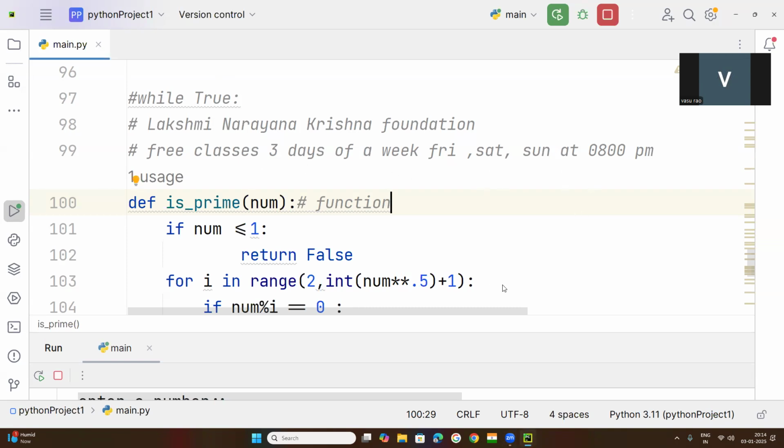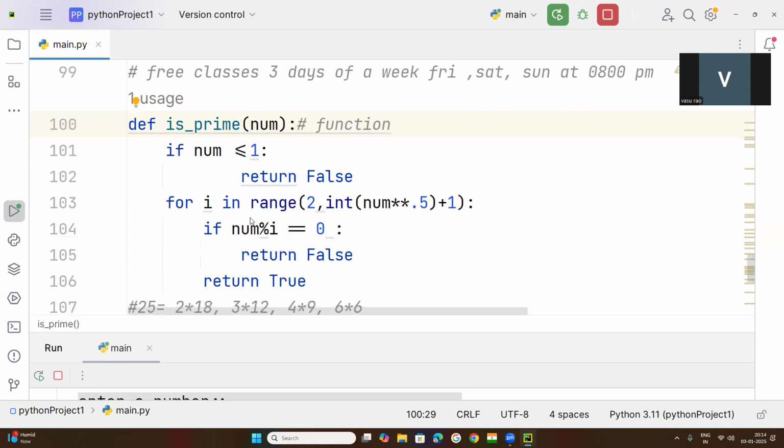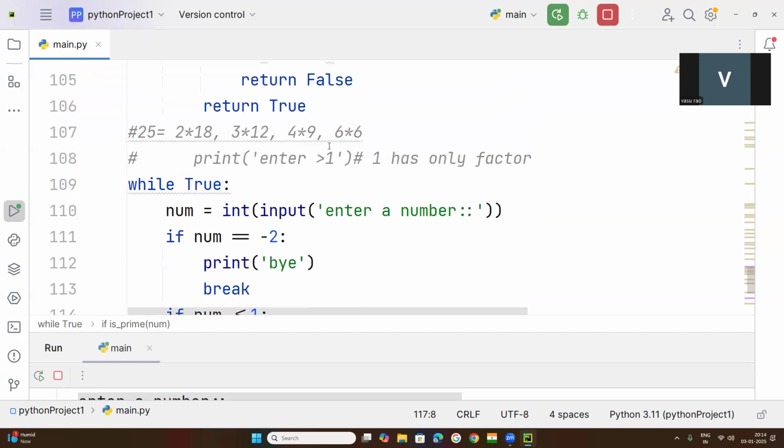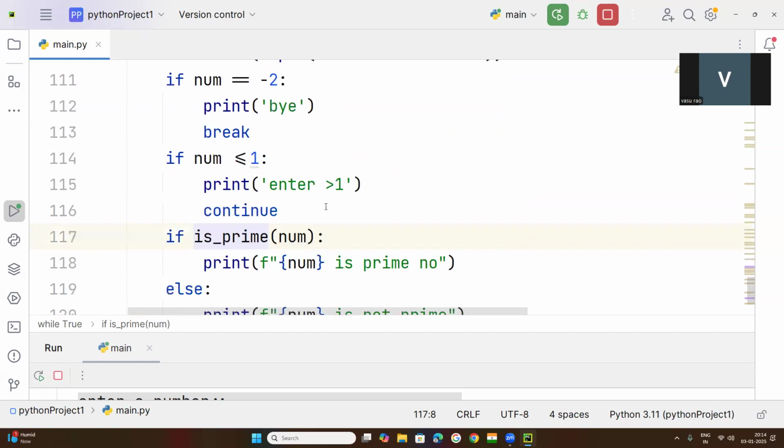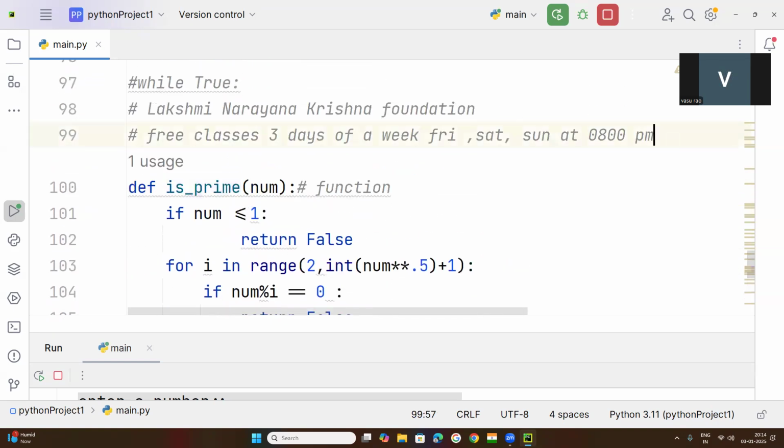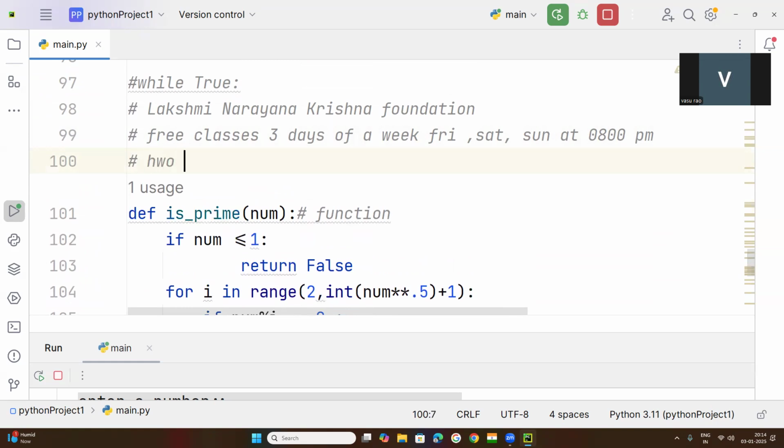Okay. So in the last class, what we were studying, I told you how to write a program in Python to find whether a given number is a prime number.